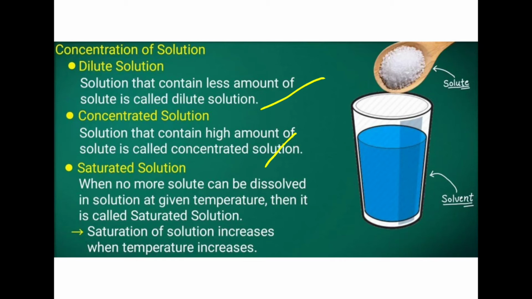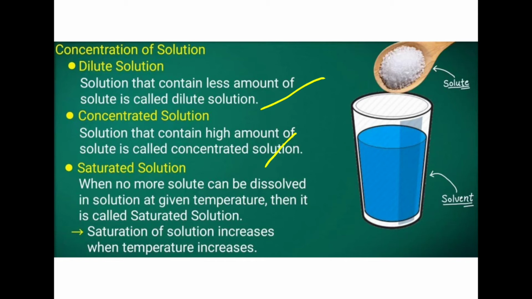Then last one, saturated solution. What is saturated solution? When no more solute can be dissolved in a solution at a given temperature, then it is called a saturated solution. That means we are adding solute and solute and solute. Then what happens? There will come a time when no more solute can be dissolved.